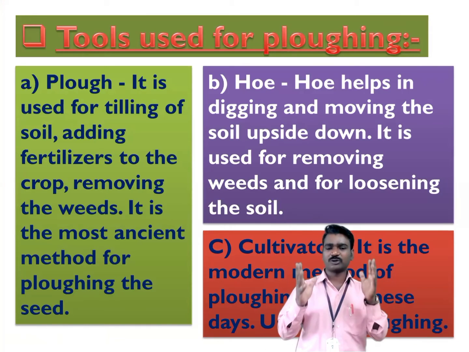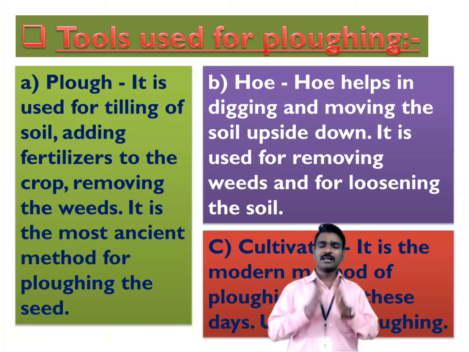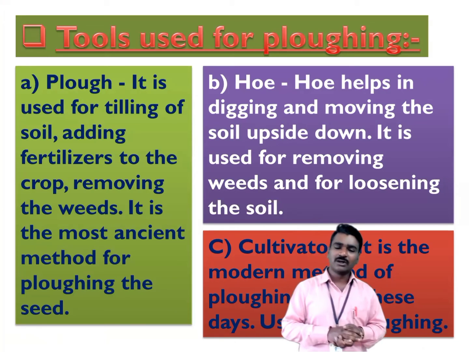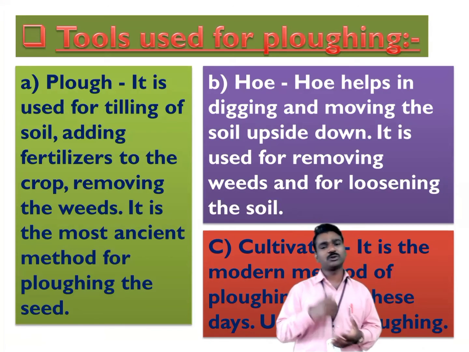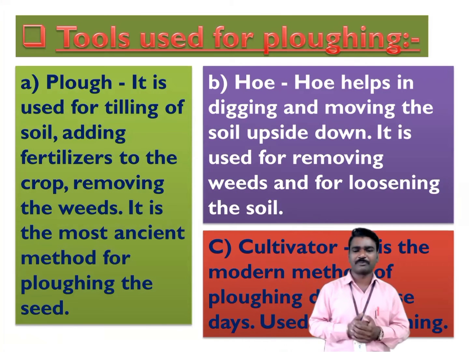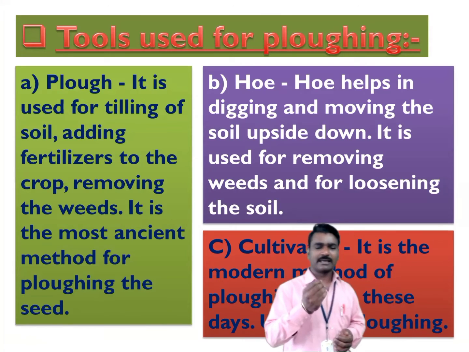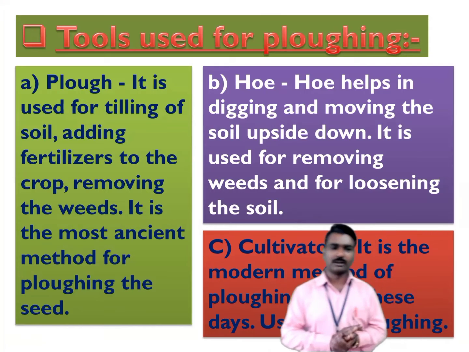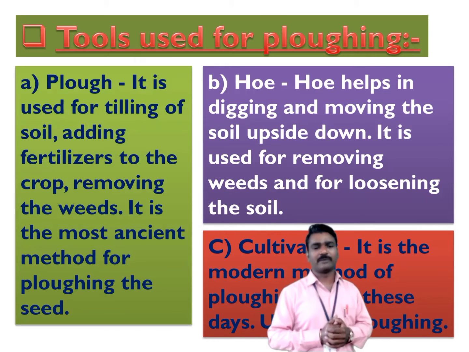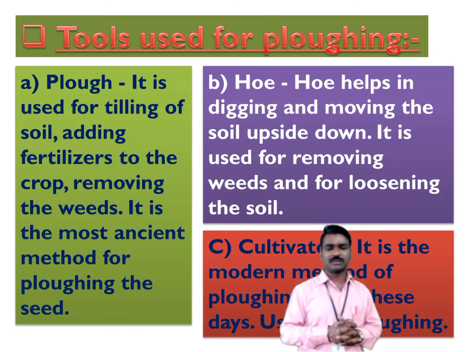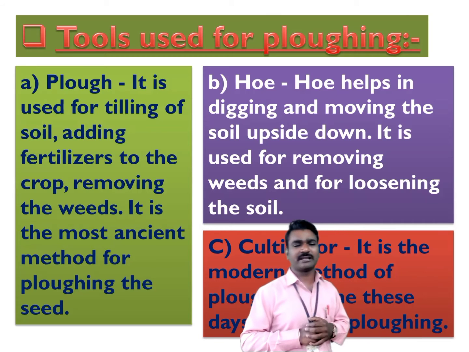For the preparation of the soil, farmers make use of various tools. Let us see what tools are used for ploughing or for the preparation of the land. The first tool, the traditional way of ploughing, used from ancient times, is the plough.